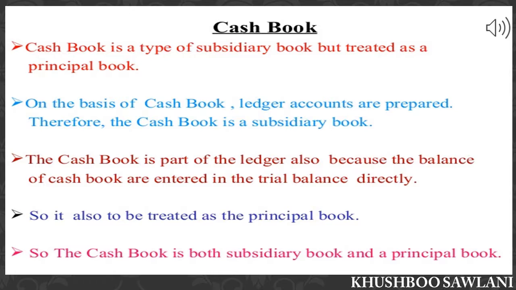A subsidiary book prepared to keep record of cash transactions is known as cash book. Cash transactions are recorded in the cash book. Cash receipts and payments are recorded in the cash book. At the end of the given period, cash balance can be known from cash book. Cash book serves the purpose of journal entry and cash account both. As cash book is prepared in the form of a ledger account, debit side of cash book is known as income or receipt side and credit side is known as payment side.